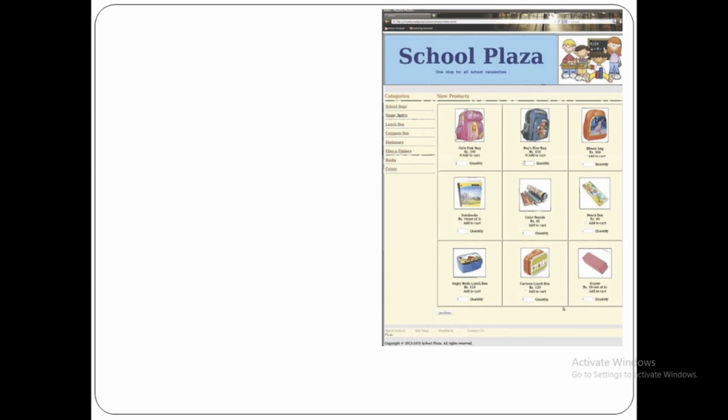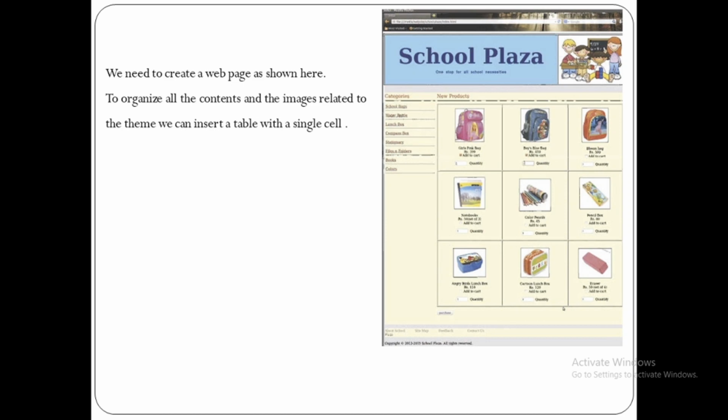So we need to create this type of website. You can see we need to create the website as shown here. To organize all contents and the images related to the theme, we can create a table with a single cell. So here in this website you can see the heading is given, School Plaza, then at the right side the logo is also there, then categories are given, school bags, then lunch boxes, etc. Then images are given.